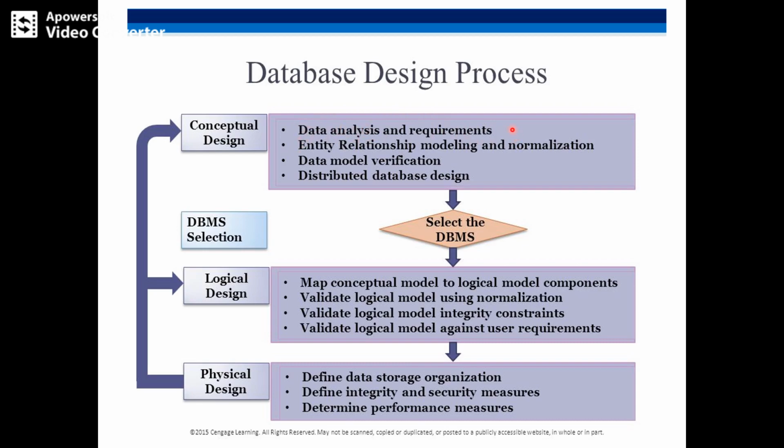After the data requirement specification is finalized, we will move to the conceptual design, that is, entity relationship diagrams, or entity relationship modeling specifications. Then based on that modeling specification we will normalize that entity relationship diagram by using a cardinality ratio, either 1:1 or 1:n or m:n. After that we will do the data model verification.